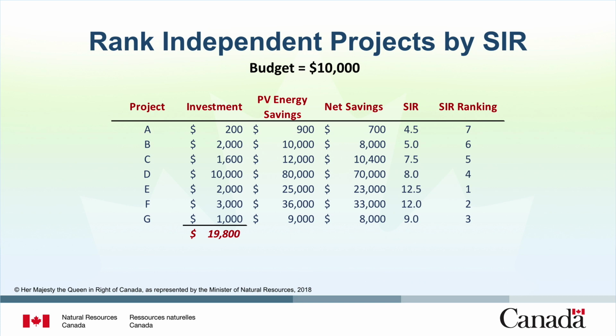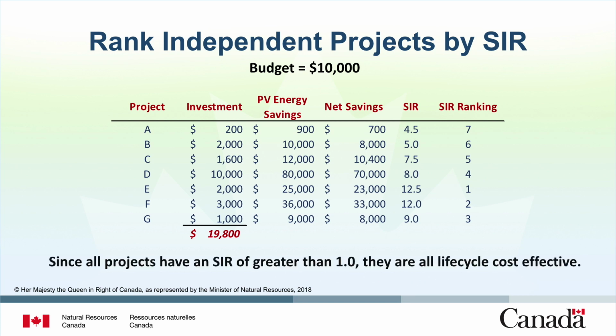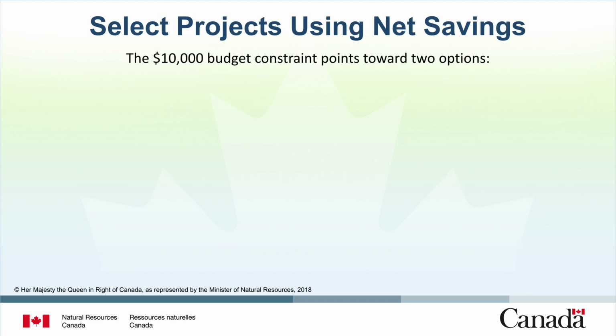As a result, they have a large variation in savings to investment ratios, ranging from 4.5 to 12.5. Since all projects have an SIR of greater than 1, they are all life cycle cost effective. It would be preferable to undertake all 7 projects if funding is available. However, the $10,000 budget constraint points toward 2 options.